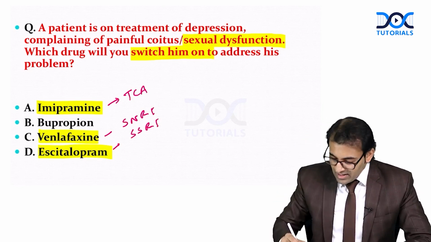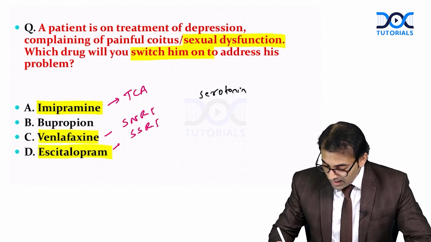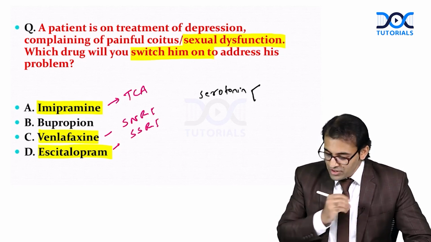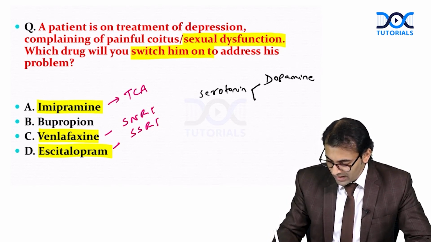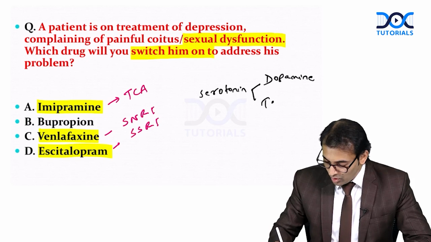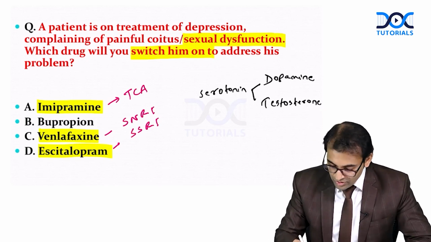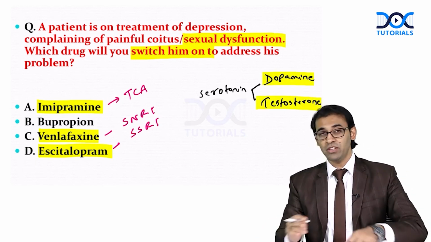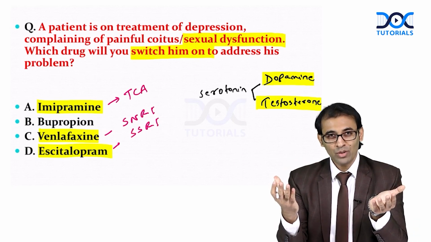Remember one physiology. Whenever there will be increased level of serotonin, 5-HT, this can alter hormones and neurotransmitters also. Serotonin can affect dopamine, and this can affect testosterone also. I hope all of you remember that dopamine is responsible for the kick. Because of dopamine there will be orgasm.